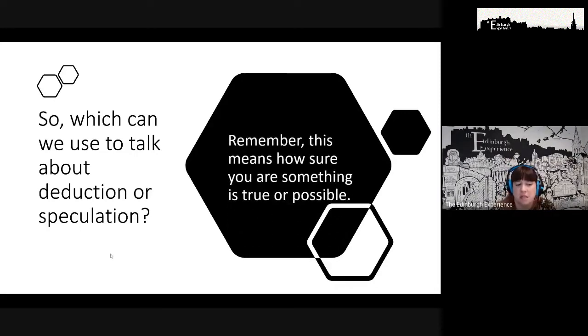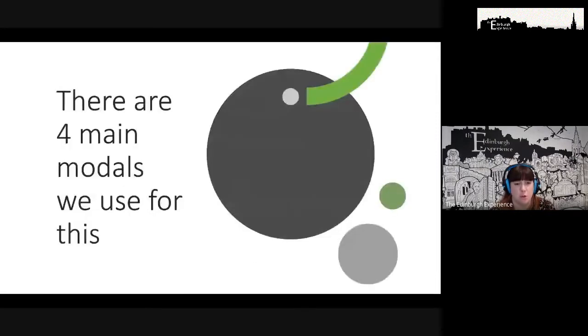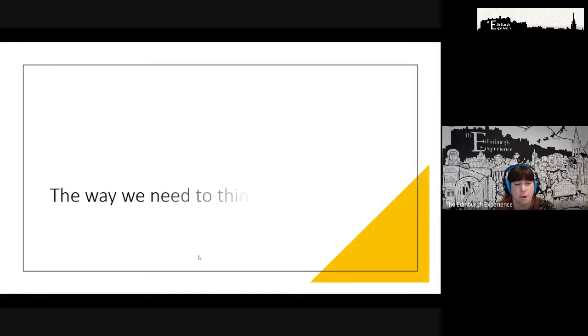Let's have a look at the ones that I've chosen. The important thing to remember with these modal verbs is that we're thinking about how sure you are that something is true or something is possible, right? The four main modals that we use for this are must, might and may, and can't. Yeah, we can also use couldn't. You'll also see that sometimes in the past. But those are the four main ones.